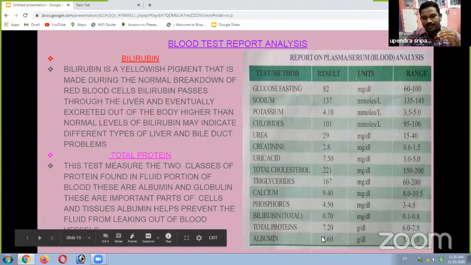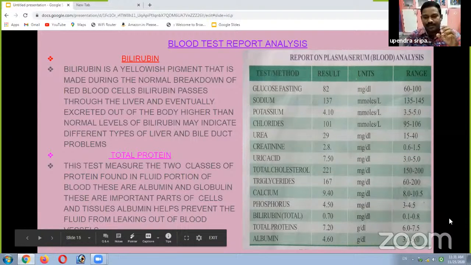Here you observe the table, result of albumin 4.60 grams per deciliter, but normal range is 3.0 to 5.0. So this person, particularly this person, has normal range of albumin. In total proteins, when we see in this table, result 7.20 grams per deciliter. Normal range is 6.0 to 7.5. Particularly, this person's blood report, this one is.